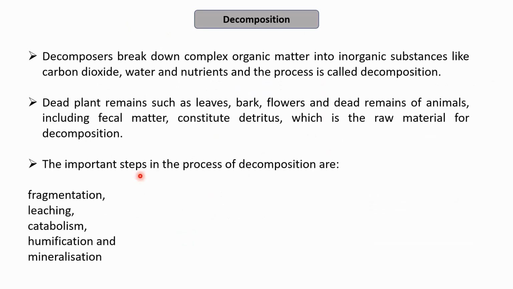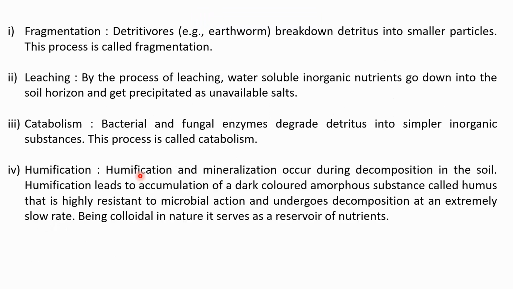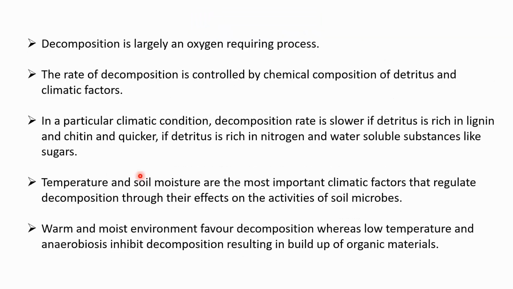Firstly, we understand how production takes place, what is the productivity. Then we learn about decomposition, that involves 5 steps of fragmentation, leaching, catabolism, humification, and mineralization. Then we study the factors on which the decomposition depends. So decomposition is largely oxygen dependent, therefore takes place faster where the conditions are warm and moist and oxygen is present.